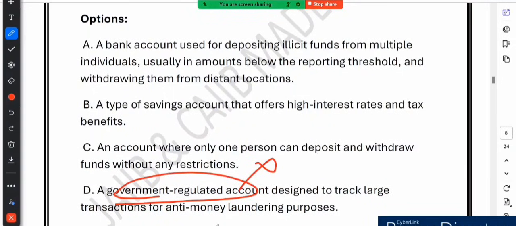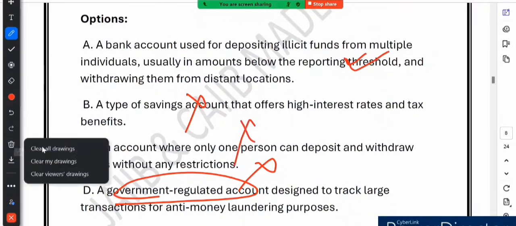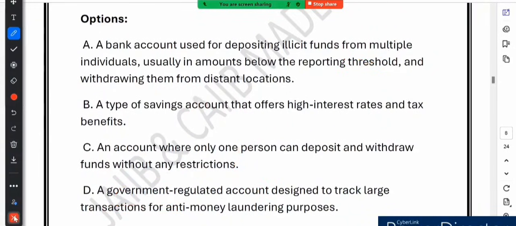So here is a quick recap. Option A, yes, that is correct. Funnel accounts are for small deposits and withdrawals across distant locations. Option B, a type of savings account that offers higher interest rate and tax benefit. No, they are not savings accounts. Option C, an account where only one person can deposit. No, multiple people are involved, not only one person. Option D, government regulated. No, this is not regulated by the government. So we can see option A is the correct answer here.